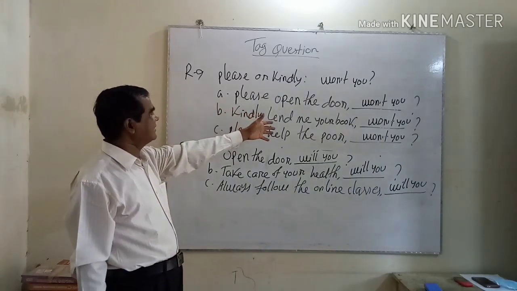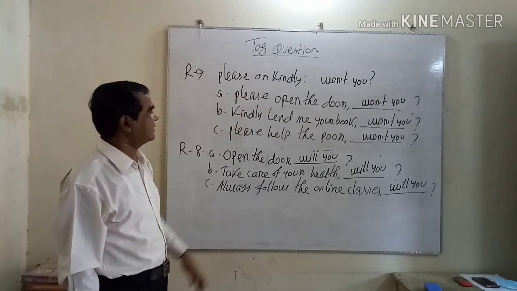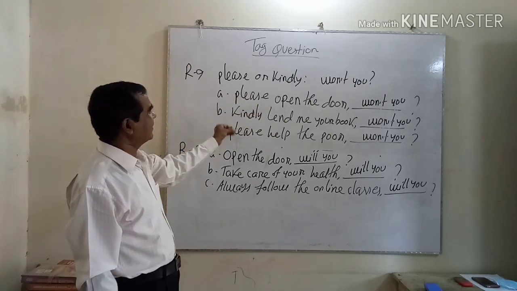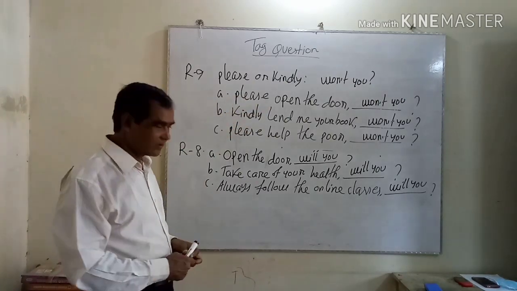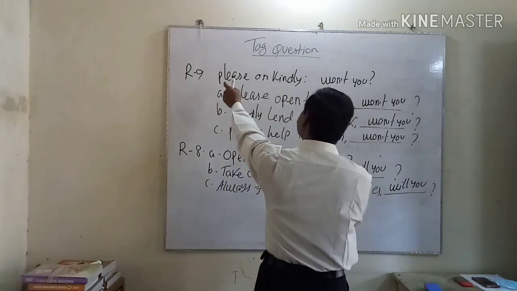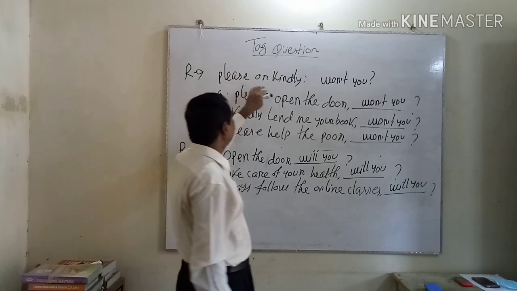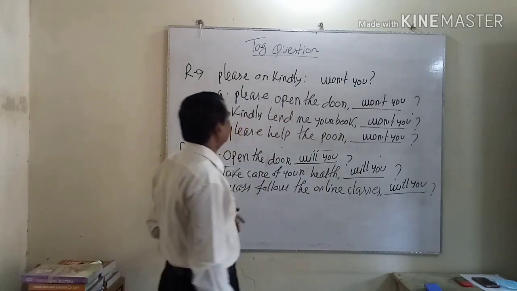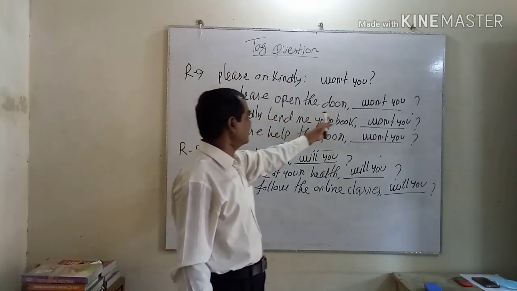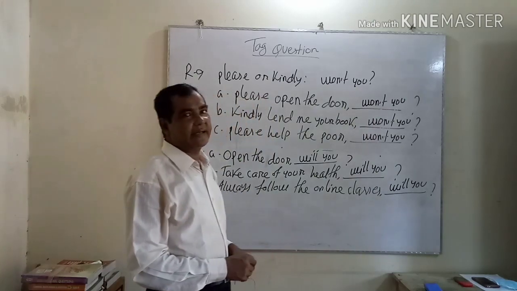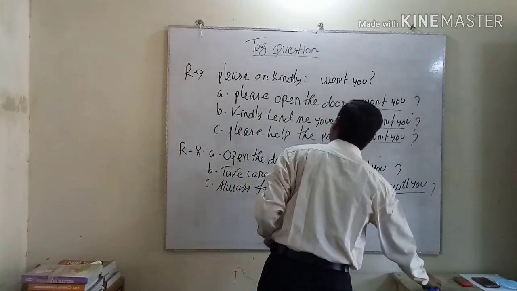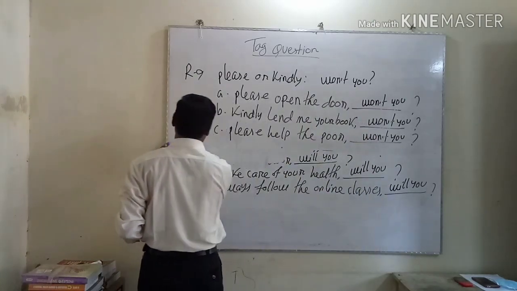You can find the 3 example and 3 answer. You can make more and more example by using the rule. I repeat, if the word please or kindly is found in a sentence, you have to use such kind of process at the time of writing text.